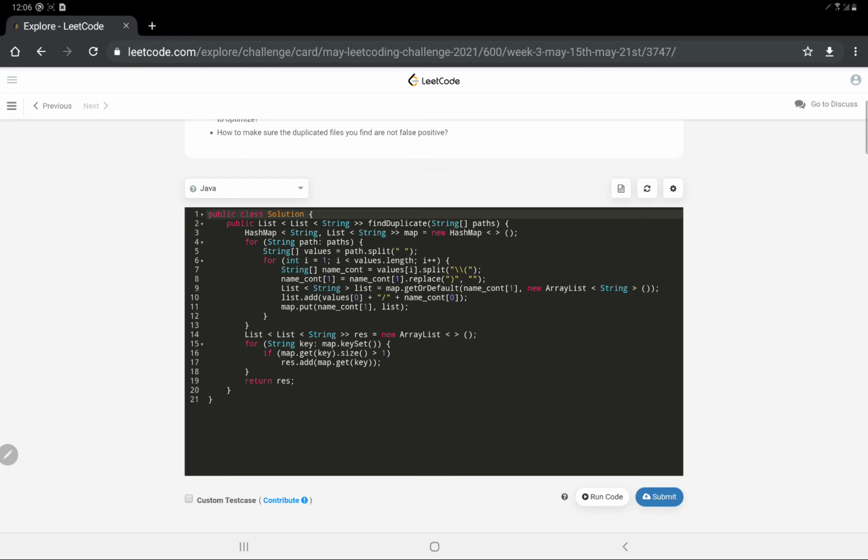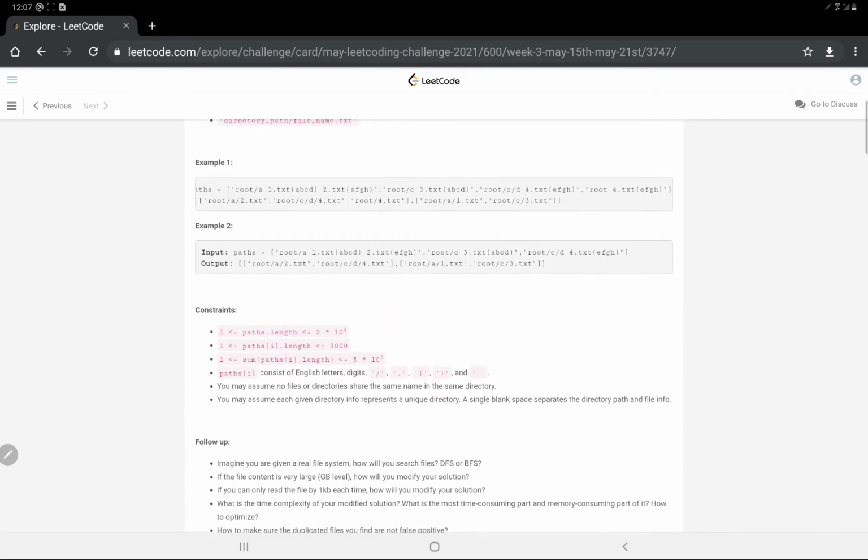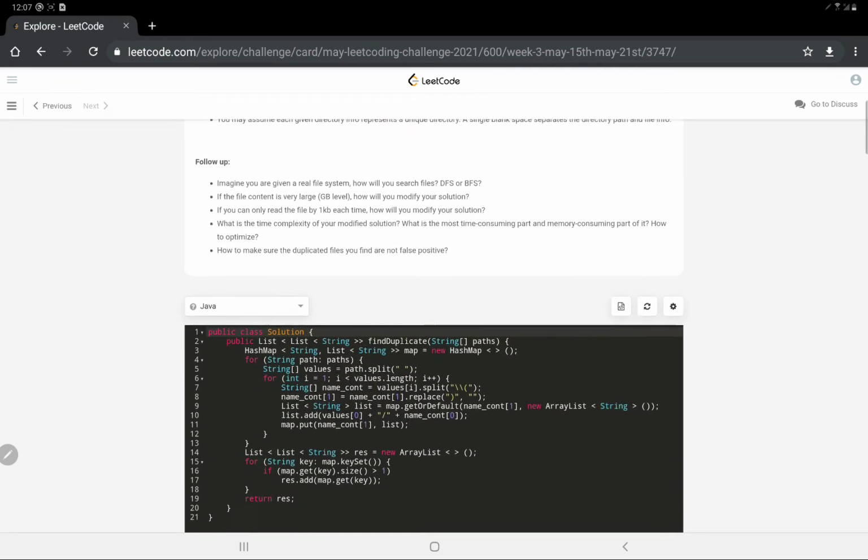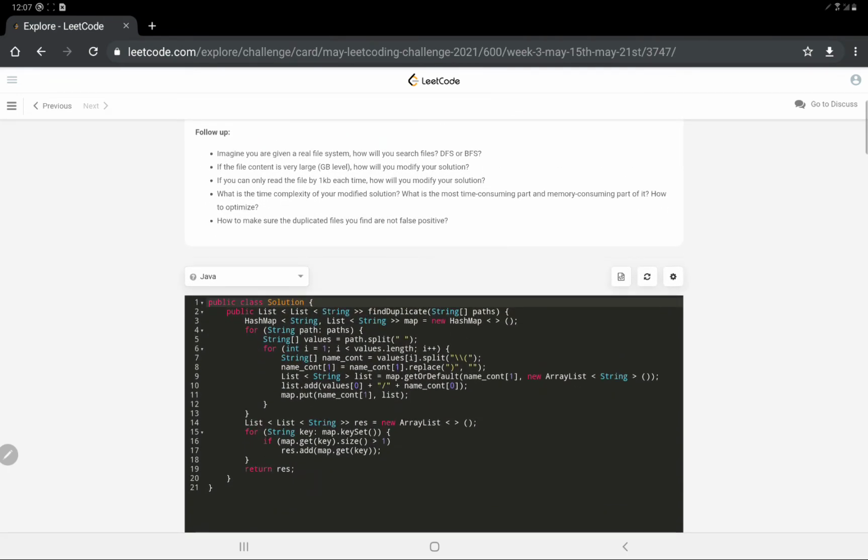So basically we first traverse the path array. First we split at the space, so it would be split. First would be the path, then the file names with the contents along with them, with the contents enclosed in curly braces. I hope it's clear how we are going to split it.